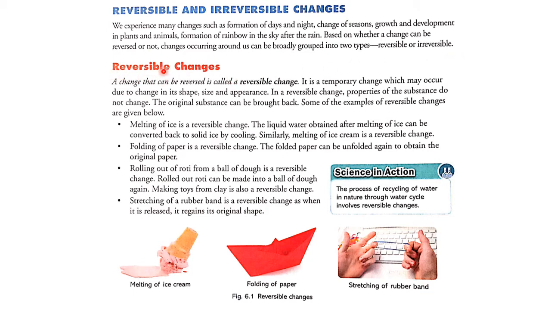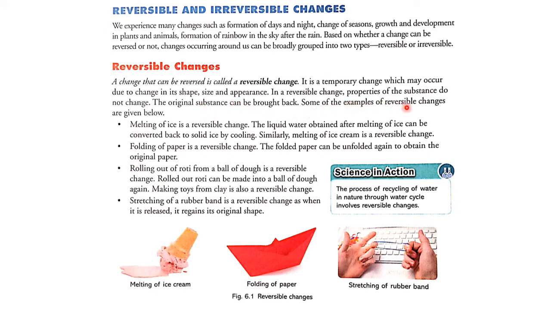First we will see reversible changes. What are reversible changes? A change that can be reversed is called a reversible change. A thing that can be brought back to its original shape or size is called a reversible change. It is a temporary change which may occur due to a change in its shape, size and appearance. In a reversible change, properties of the substance do not change. The original substance can be brought back.